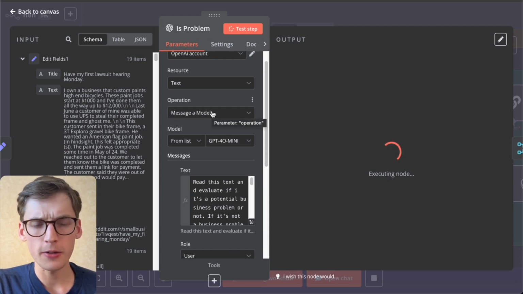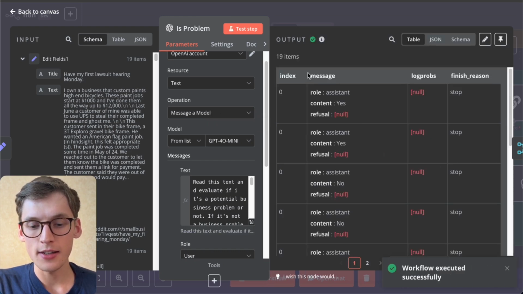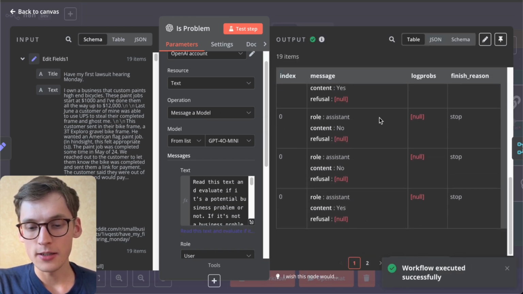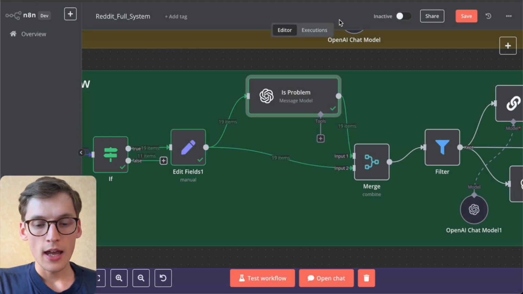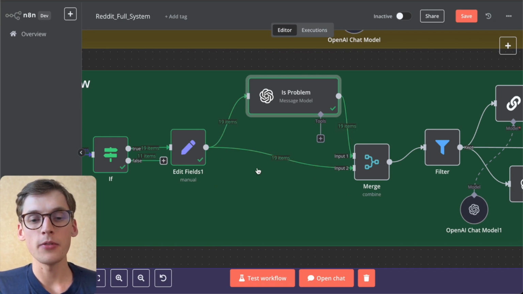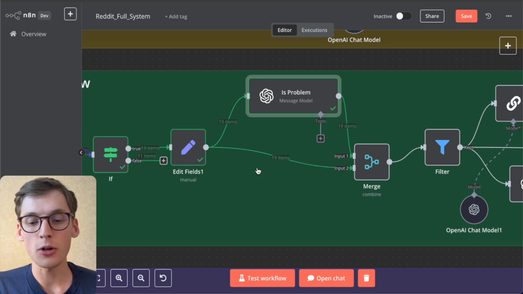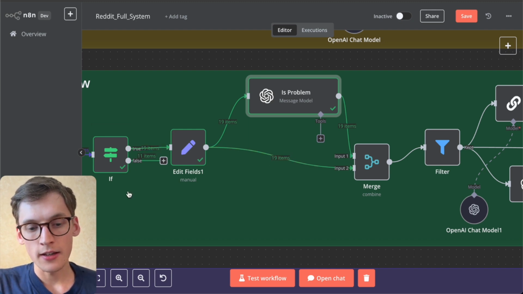And if I remember correctly, we'll be getting 19 different responses: yes, no, yes, no. As you see, that's the only response we are getting from this AI model. Later on we'll be filtering this data to only interact with business problems, not with all the subreddit posts, but only with those that have a real valuable business problem. So we got the answer from OpenAI,